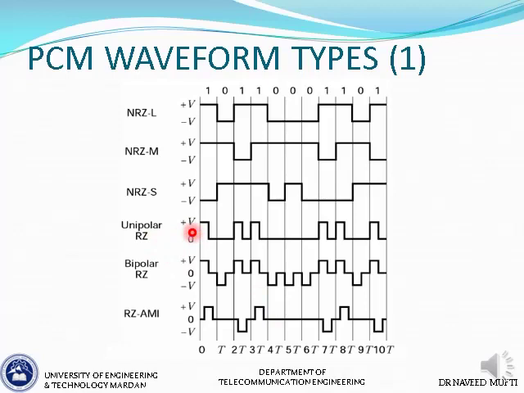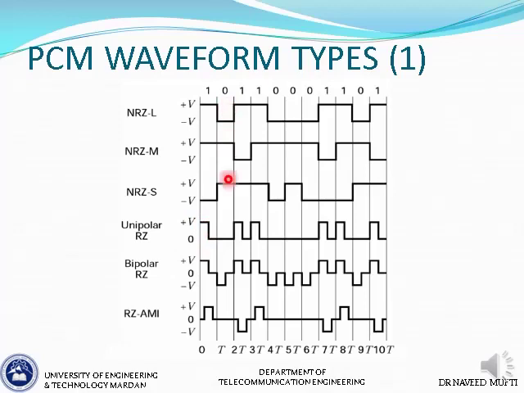So it has a plus V and a 0. It doesn't have a negative voltage. It is unipolar. So whenever we have a 1, we represent it by plus V, and whenever we have a 0, we represent it by 0 volts. And because it's a return to 0 scheme, for the 1 we represent it by a pulse of plus V, but after half time it returns to 0.